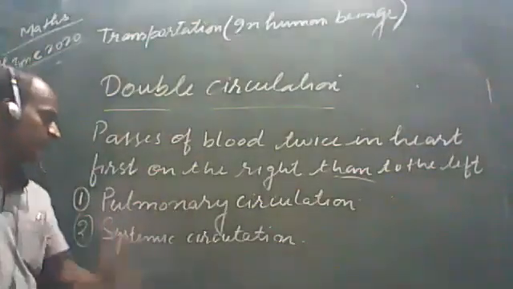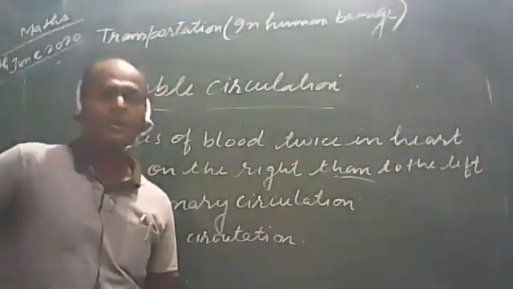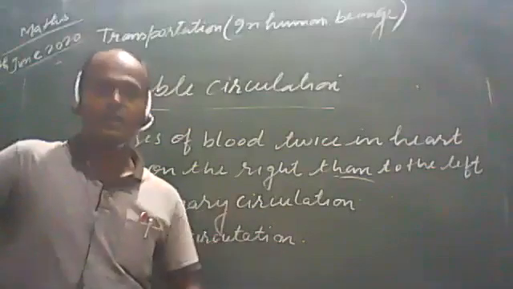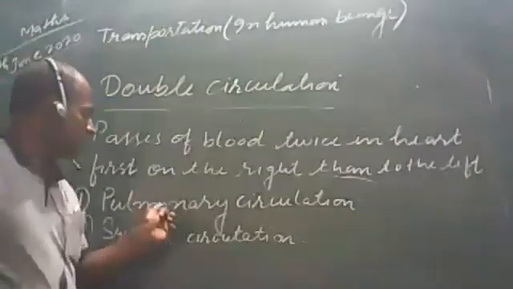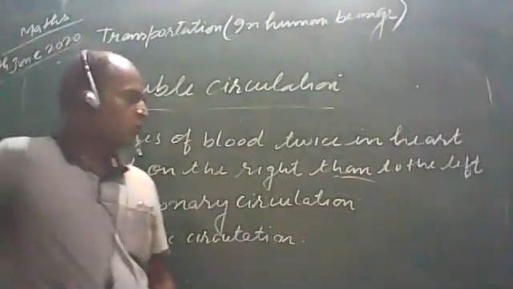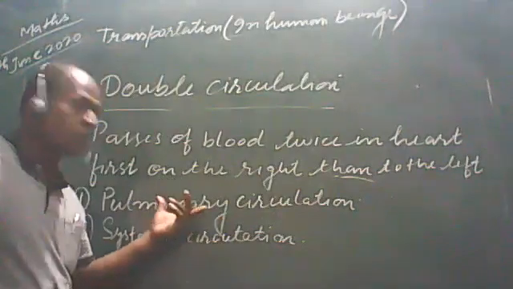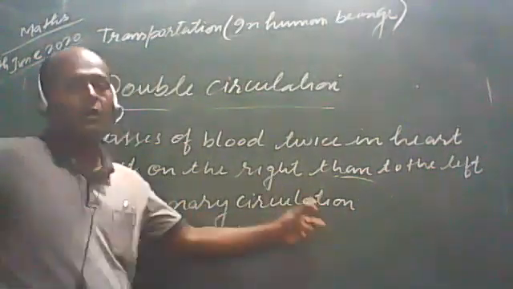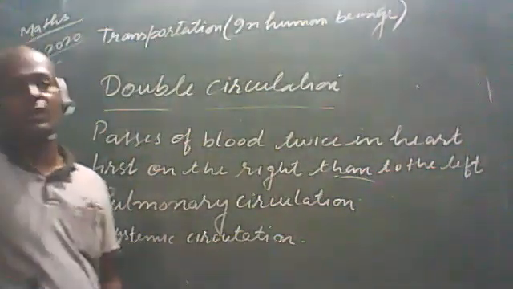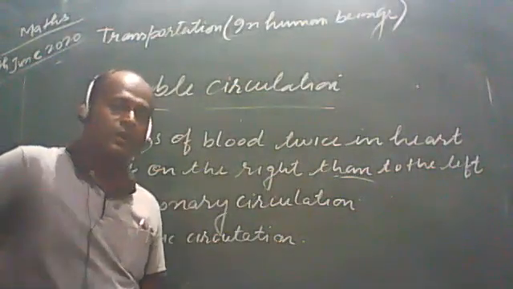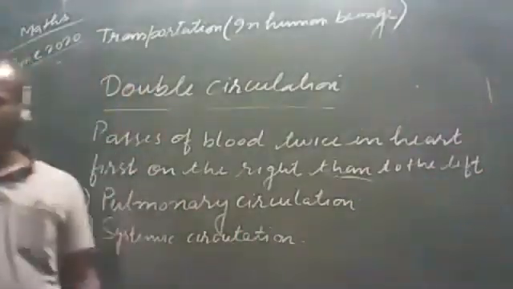In the second condition, systemic circulation, there is the transportation of blood from the heart to different parts of the body except the lungs. There is a difference between pulmonary circulation and systemic circulation. Pulmonary circulation is the circulation of blood to the lungs and from the lungs, from heart to lungs only. In systemic circulation, there is the transportation of blood from heart to different parts of the body except the lungs. Now we have to see the further topic.